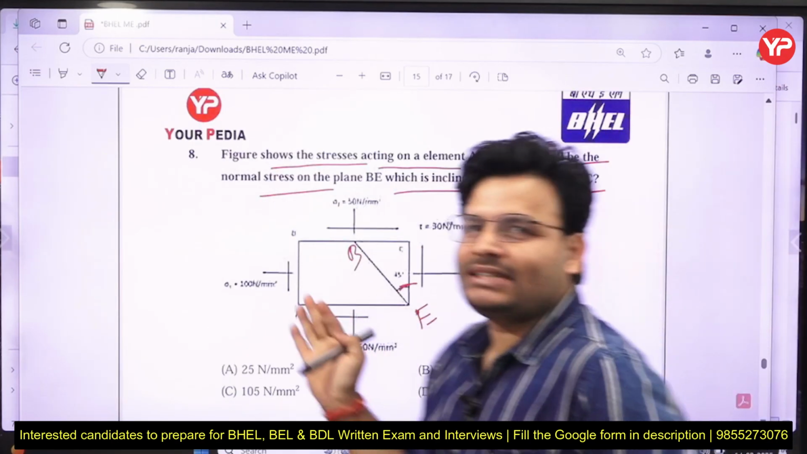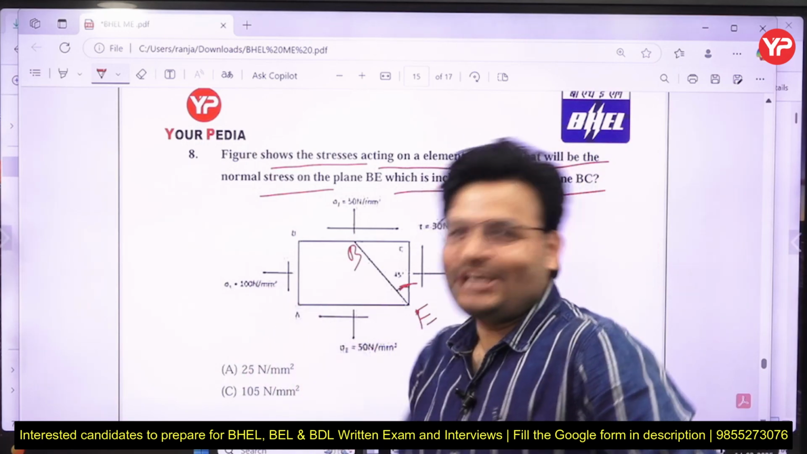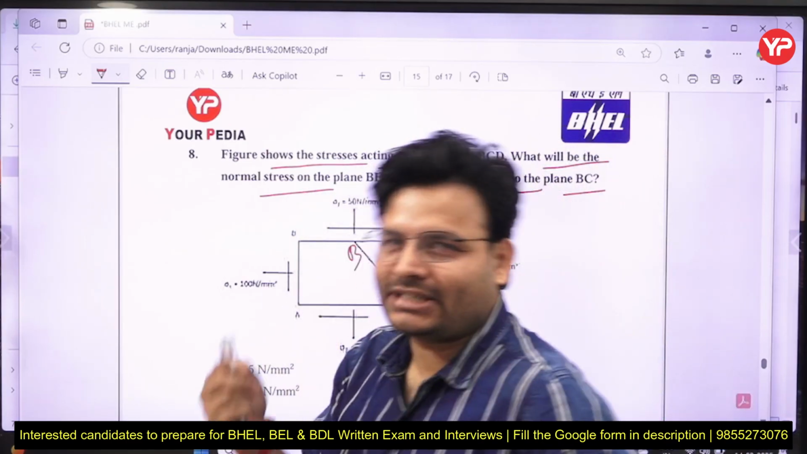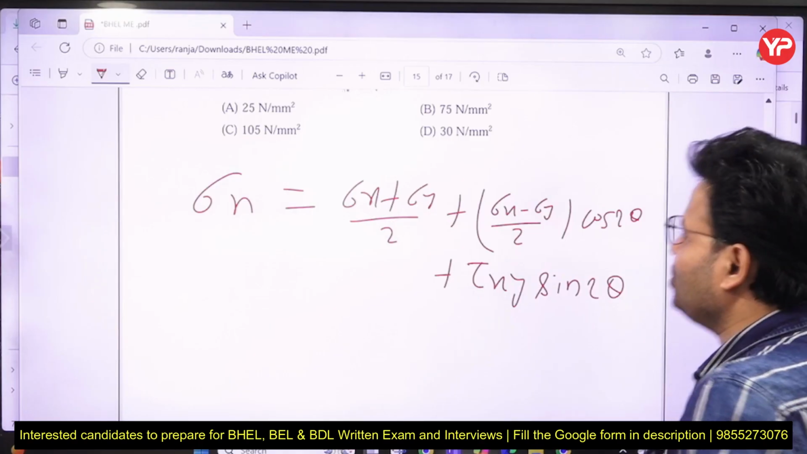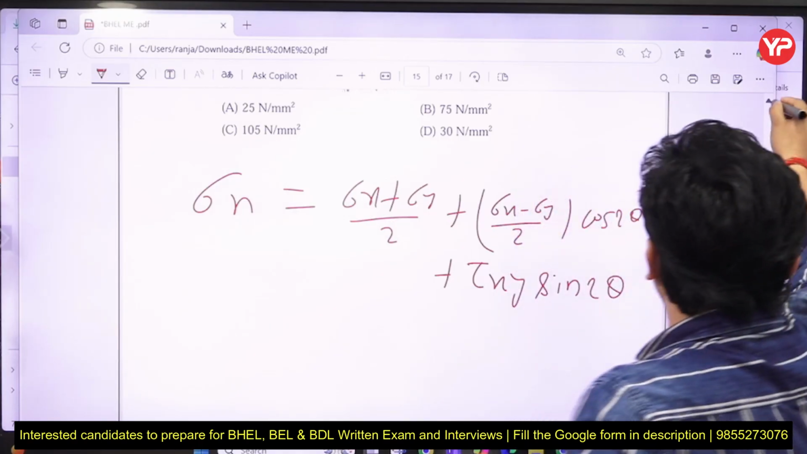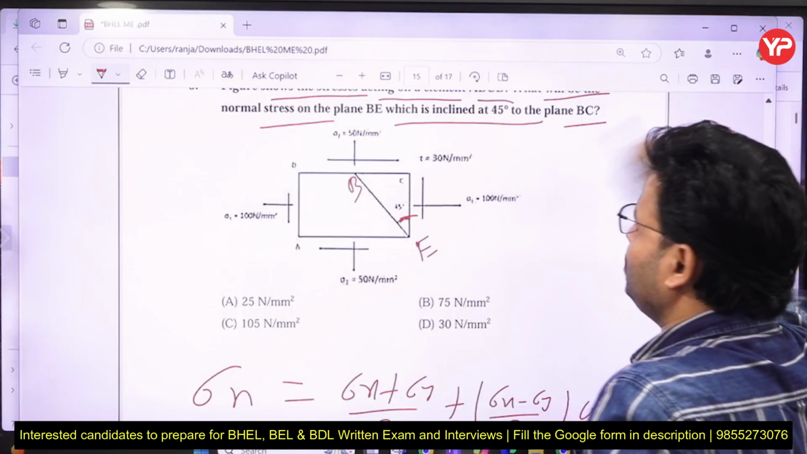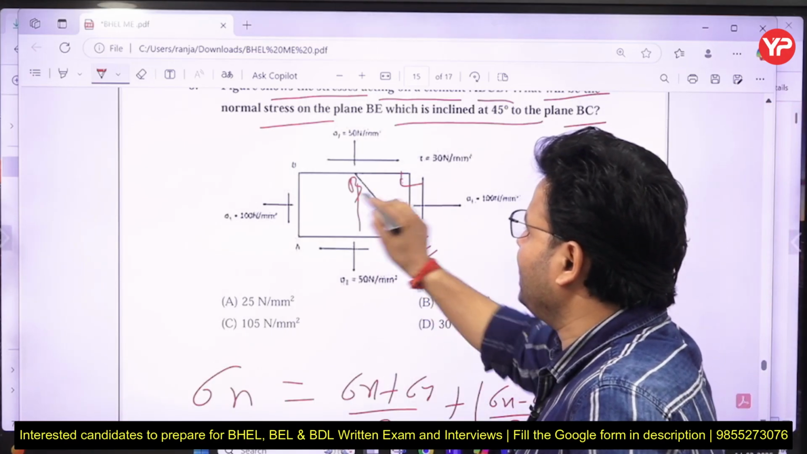The same question has been asked in GATE civil engineering, and that same question with the same data appeared in your BHEL exam, which was conducted in August 2023. Same question, no change in data. So here the angle is 45, sir. Here the angle is how much, sir? This is 45. Right now this is 45, that will be 90, so that will again be 45.